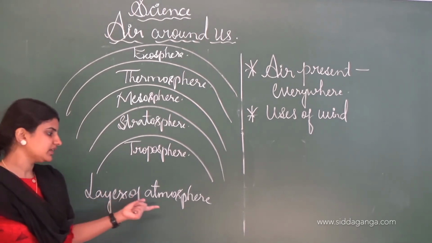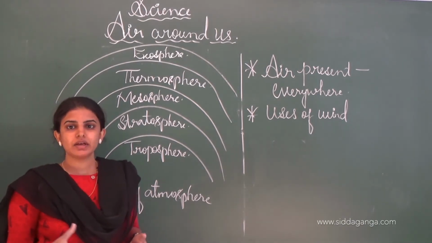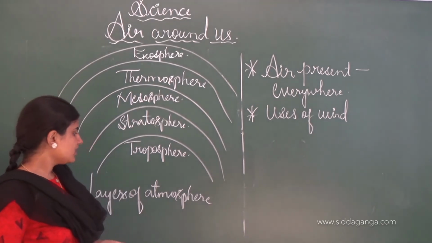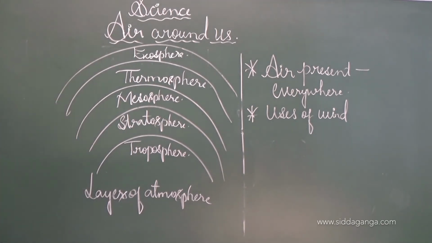The atmosphere is nothing but a thin layer which extends many kilometers above the earth surface, and the atmosphere acts as a protective blanket which protects from ultraviolet radiation.